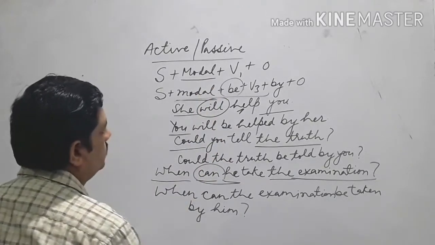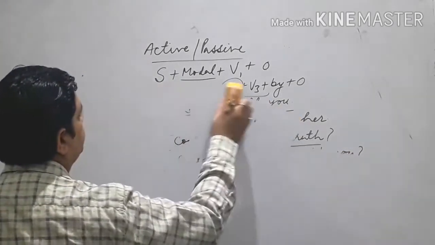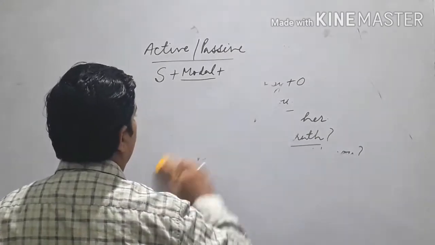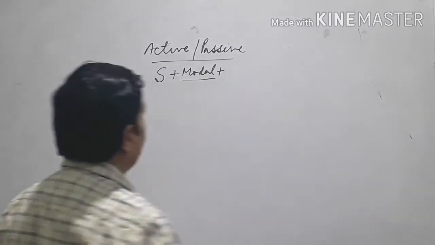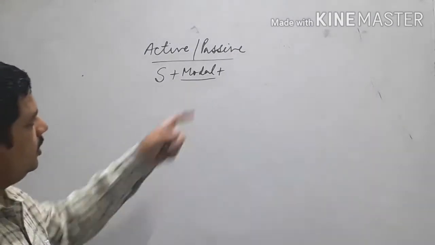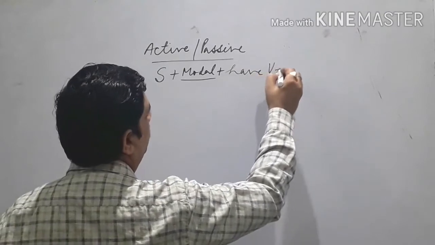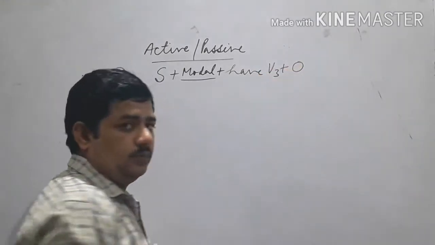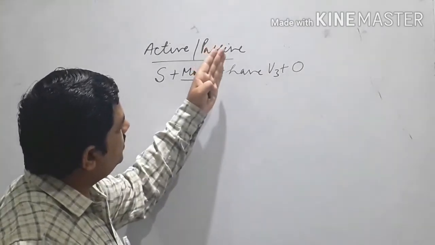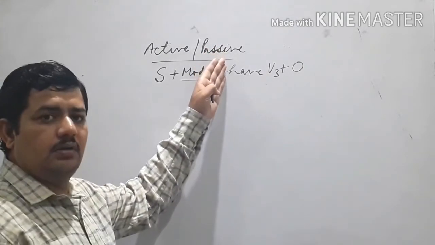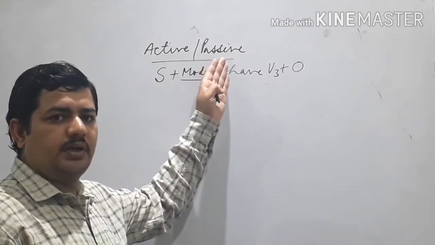Now we can use the other part. The other rule is very important, where the structure is different. There we get the same modal, but it will be followed by have, third form, and object. So how will you do it? Remember, this kind of structure we deal with like we have done the sentences of present perfect, past perfect, and future perfect.